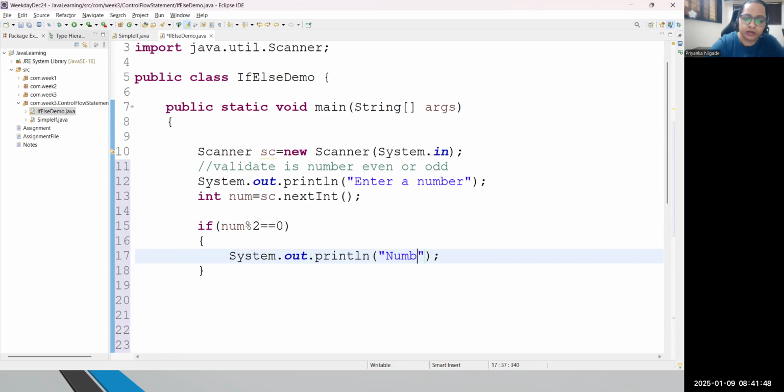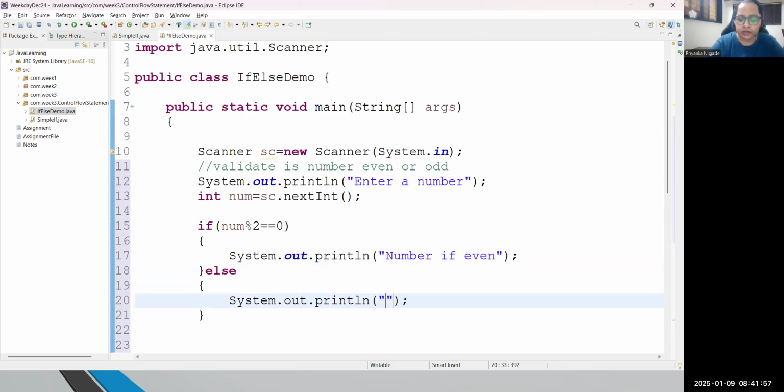Correct? So I can write here: number is even. But if not, then I just want to write: number is odd. Correct? So here I can put that condition: number is odd.